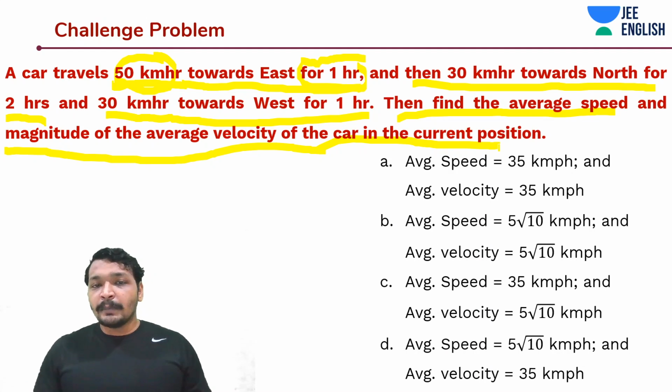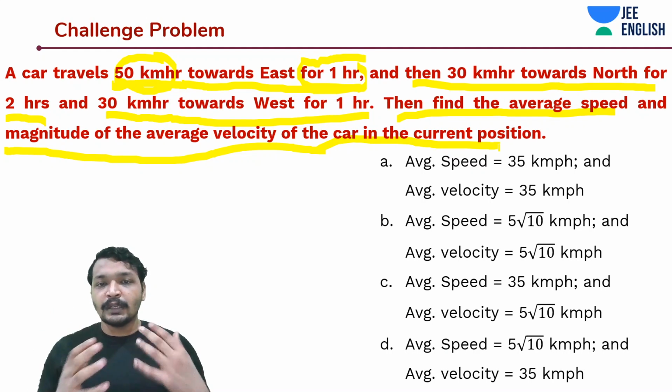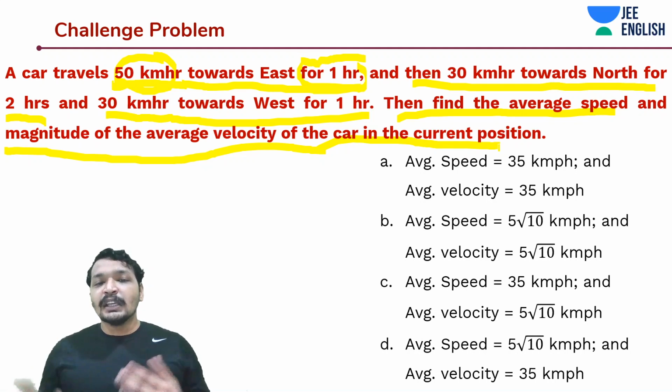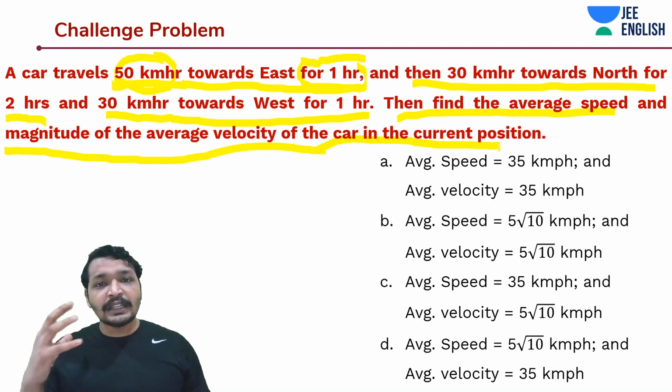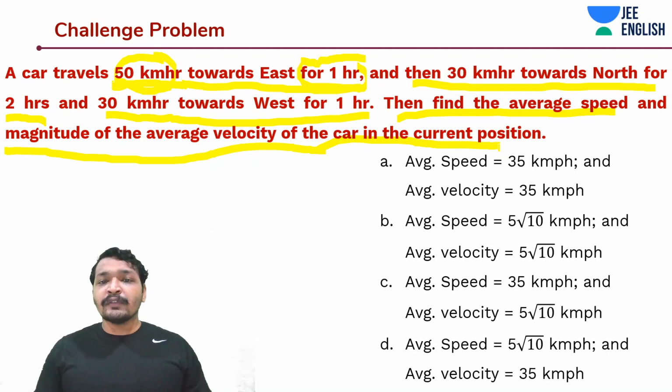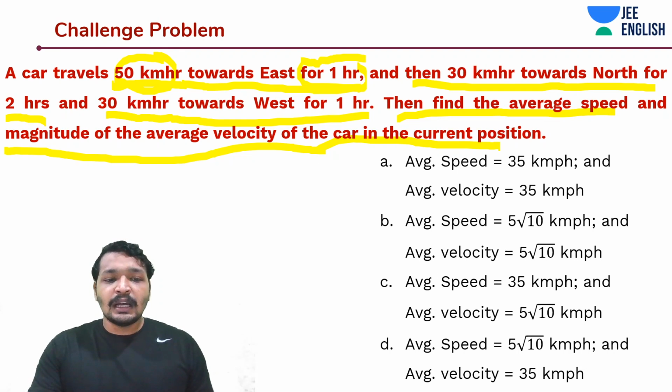Okay, and keep remembering this, or even let's say you need to have this idea intuitively in your mind: when we are talking about velocity, it's about displacement. When we are talking about speed, it is about the total length. Now, they have asked us two things: average speed and the magnitude of average velocity.